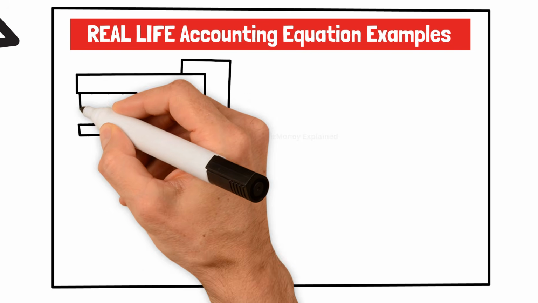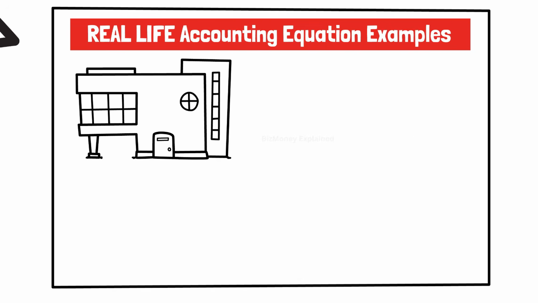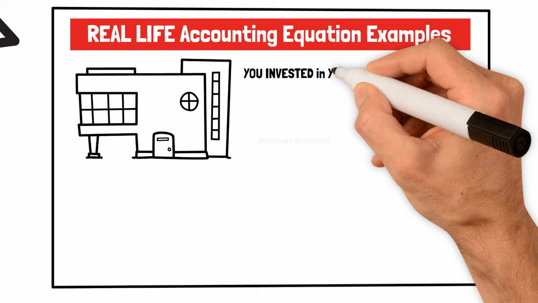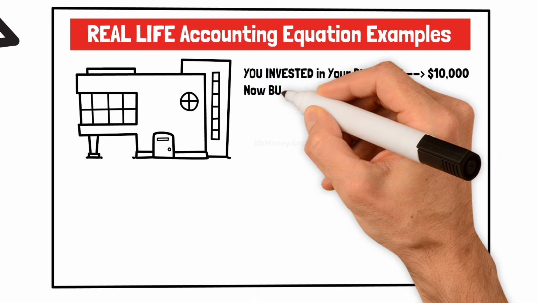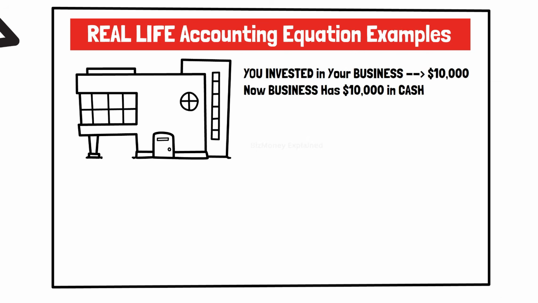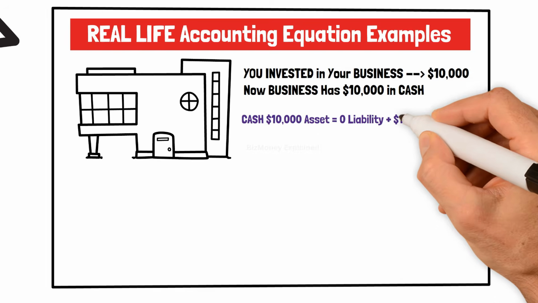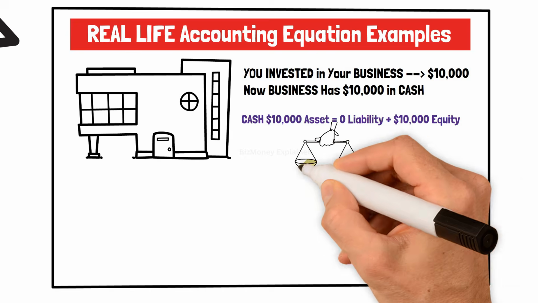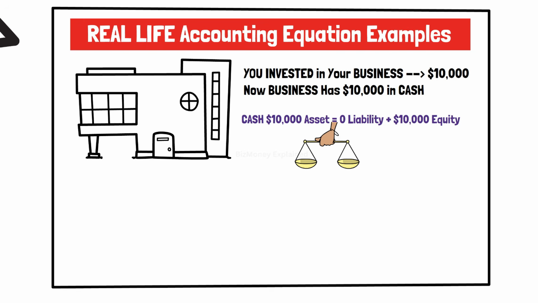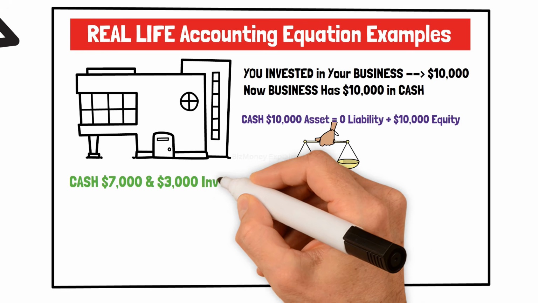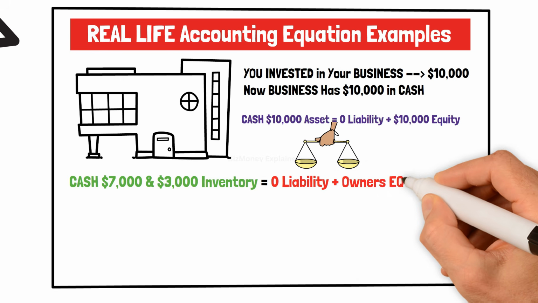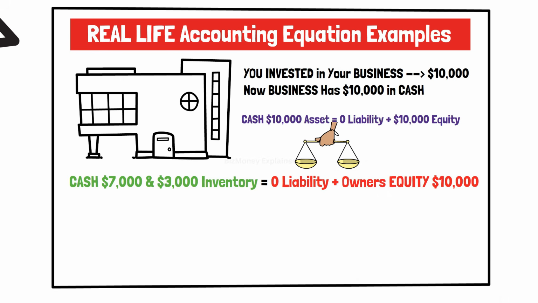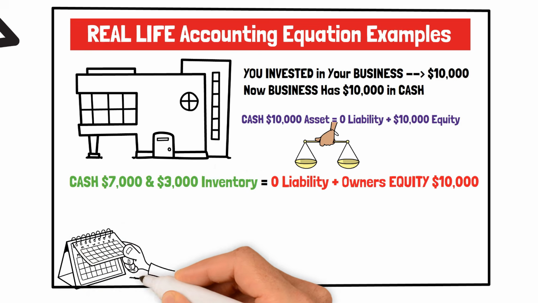Let's see how the accounting equation works in a real business. Imagine you start a business by investing $10,000 of your own money. The business now has $10,000 in cash, which is an asset, and $10,000 in owner's equity, so the equation is balanced. Next, the business purchases $3,000 of inventory using cash. Cash decreases by $3,000, while inventory increases by $3,000. Both are assets, so total assets remain unchanged.